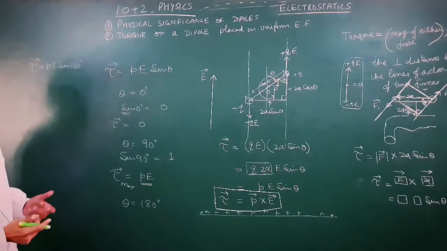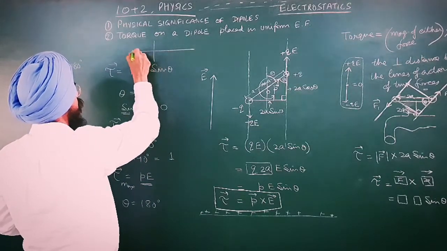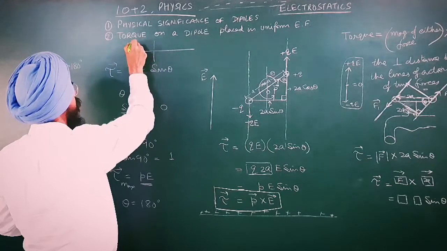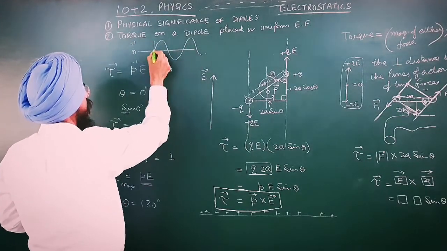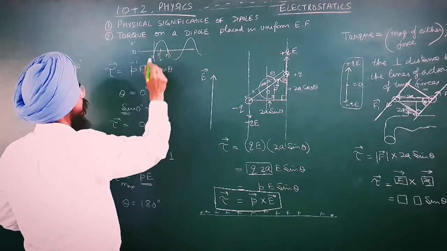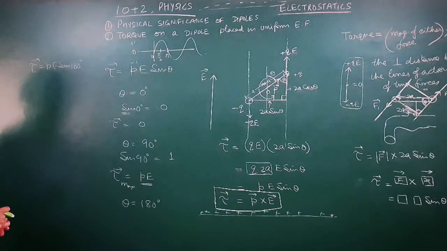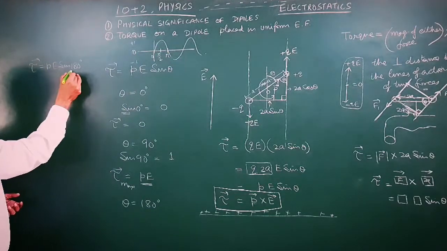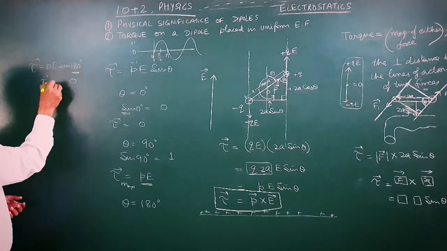What is sin 180 degrees? You can check the wave of sin theta. Here is 0, +1 and -1. The wave of sin theta is like this. This is 0, this is 90, and again at 180 it is 0. So sin theta at 180 degrees is 0, and torque will be 0 again.